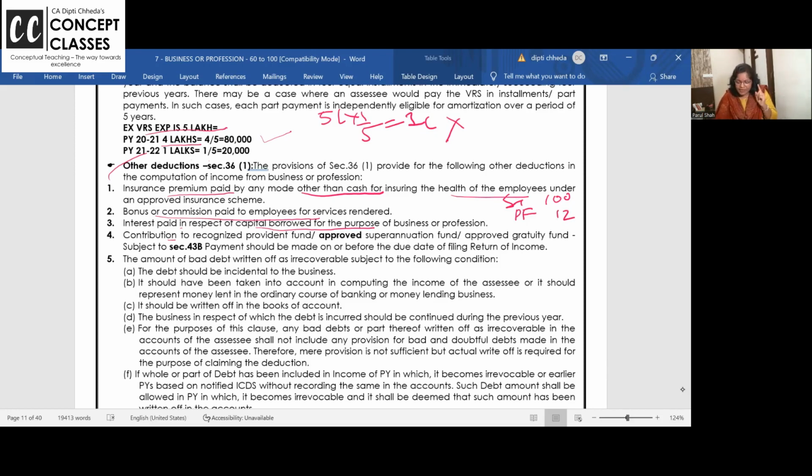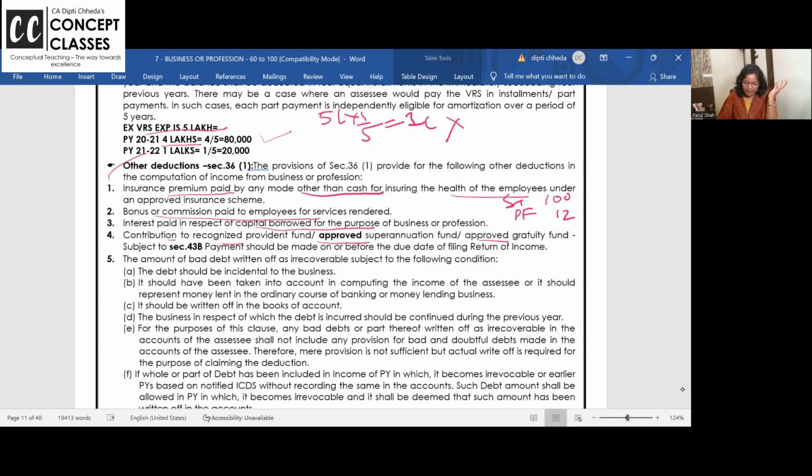Is it allowed? Yes. But boldly I have written here: approved, approved, approved, recognized. If I am not putting money in an approved gratuity fund, but I have made my own gratuity fund and I am putting it there, it's unapproved, not allowed. I am repeating: whatever you contribute to approved funds is allowed.